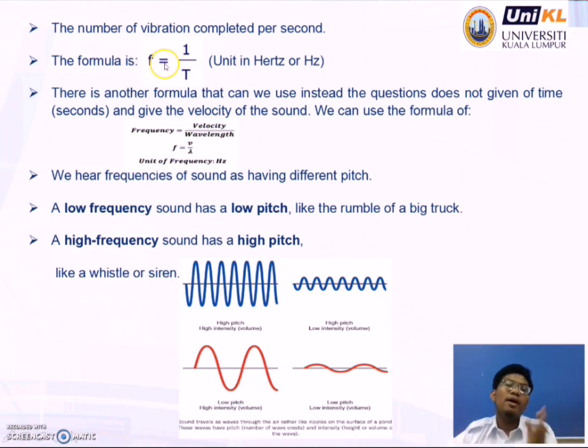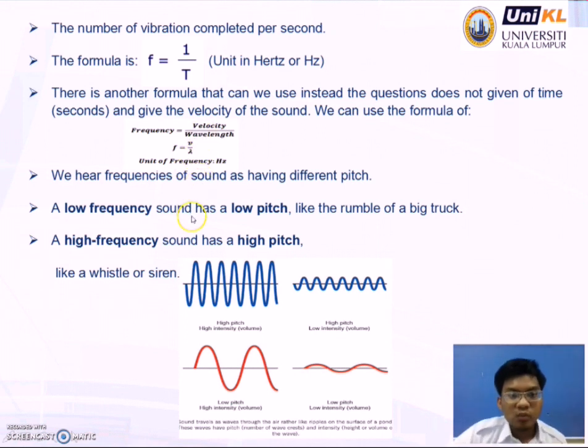Okay? Look at the image beside, showing that different ranges of frequency will produce different types of sound, either infrasonic or ultrasonic. Okay. Number of vibrations completed per second.